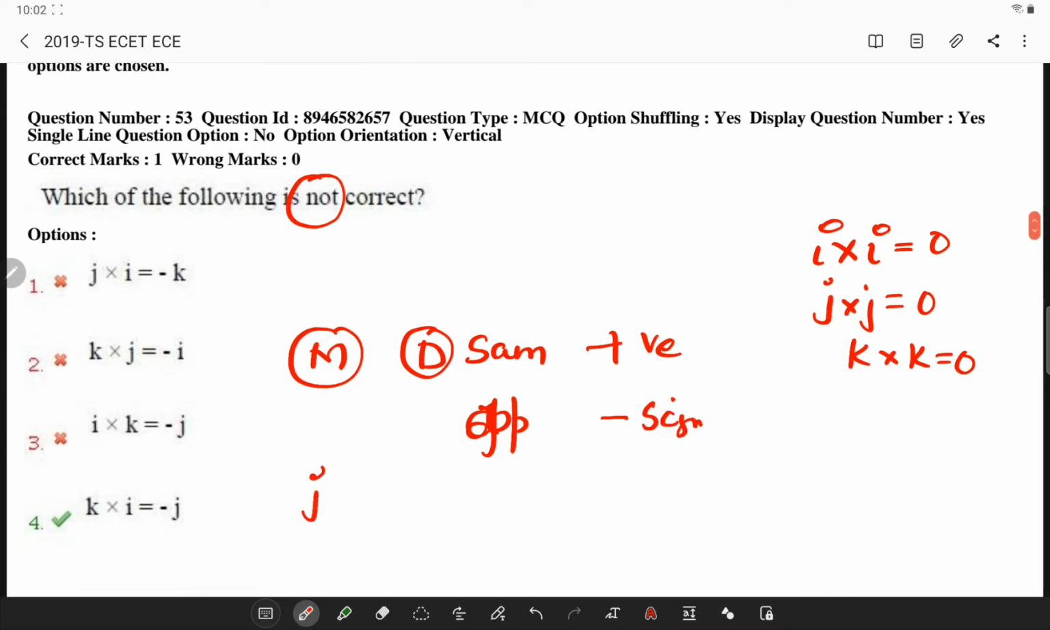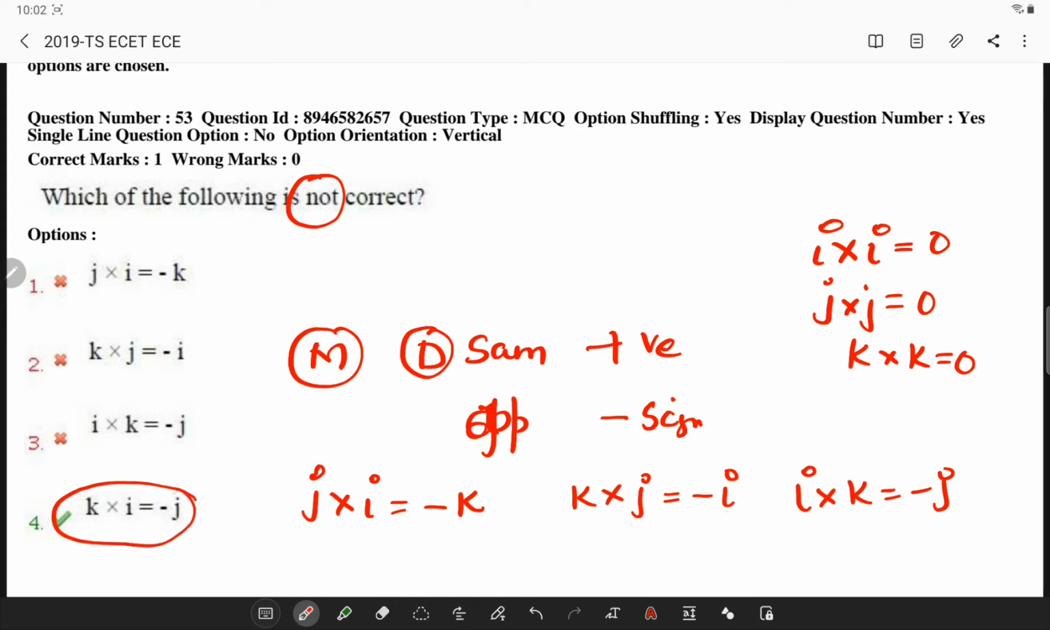Now j cross i, its value is minus k, and k cross j, its value is minus i, and i cross k is minus j. So if you observe all the options, this one doesn't fit into this notation. So generally if I say i and j, if it is clockwise, I'll be having a particular notation. Okay, i, j and k.